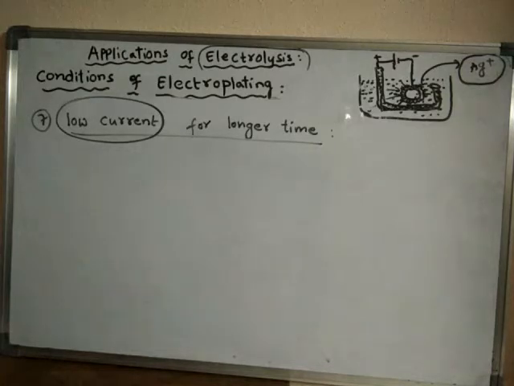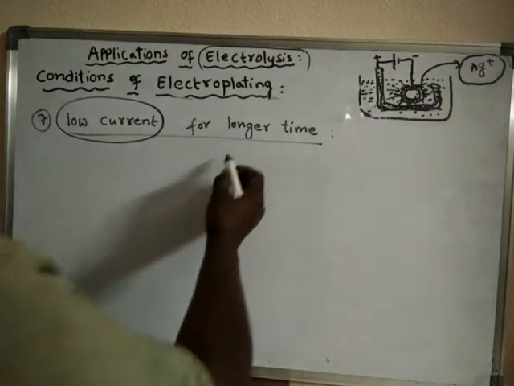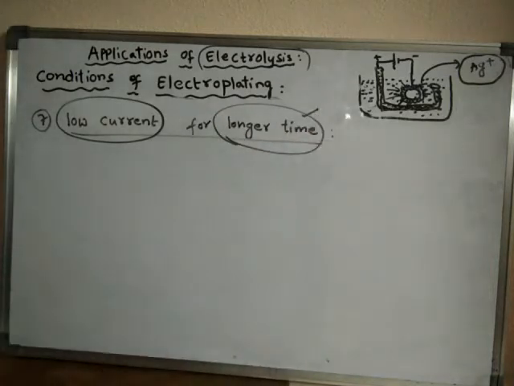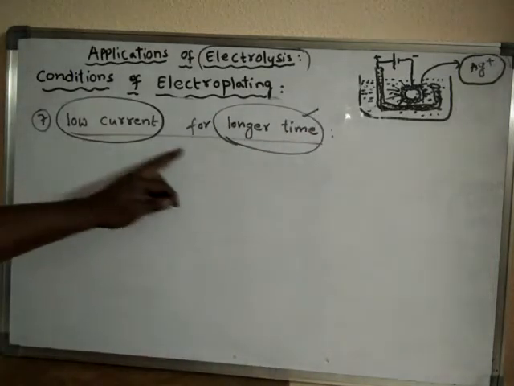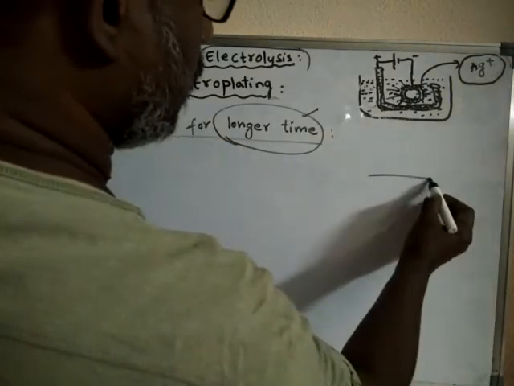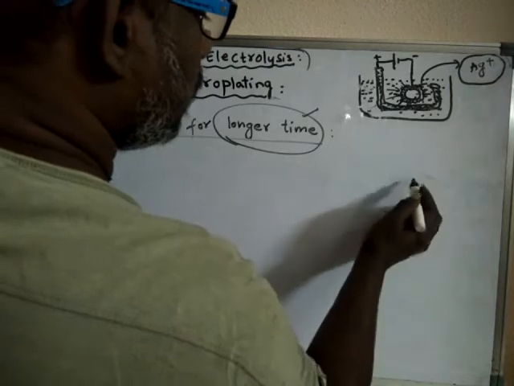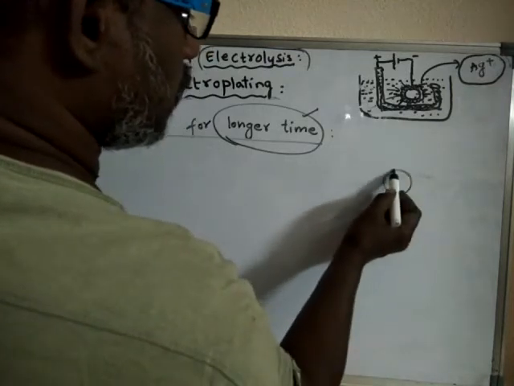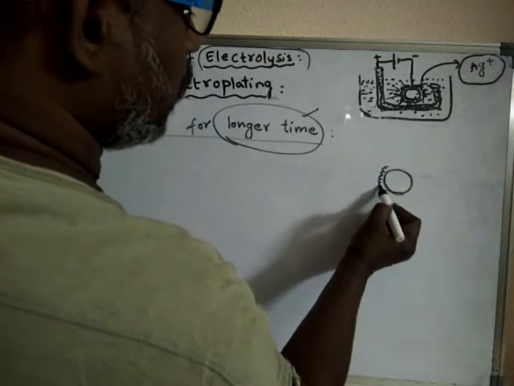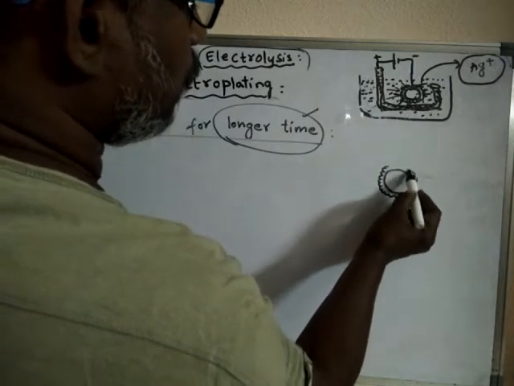And also, if you pass low current for a longer time, what happens? The layer which is deposited will be deposited firmly.